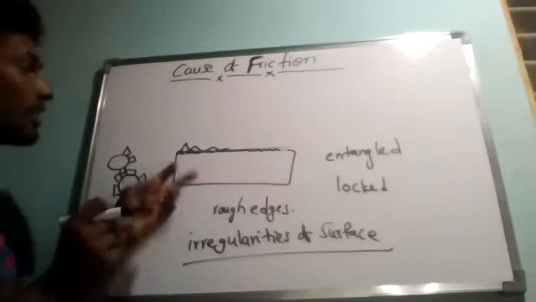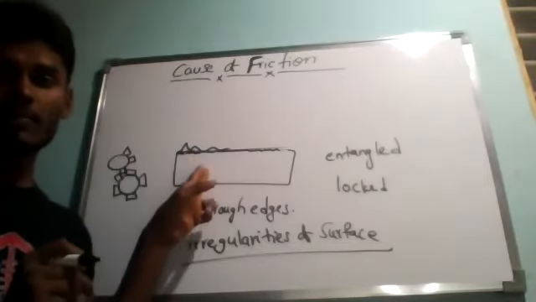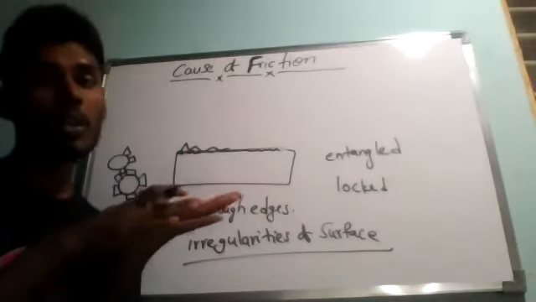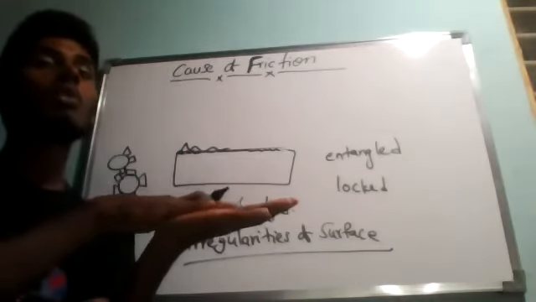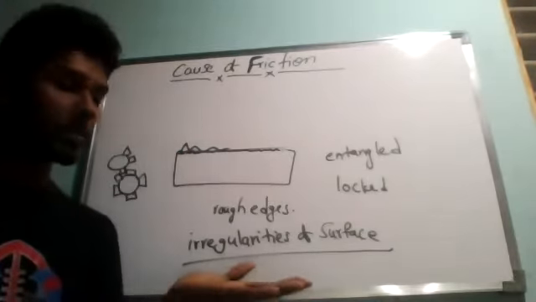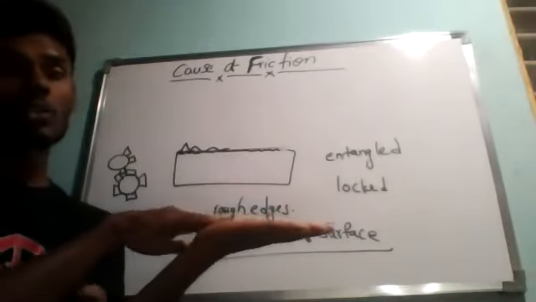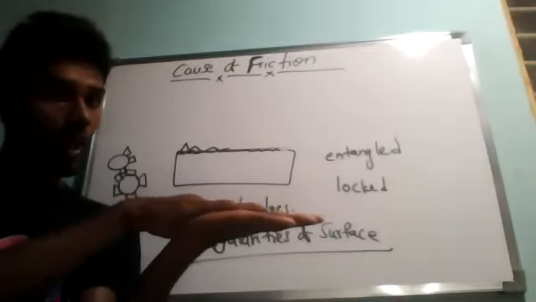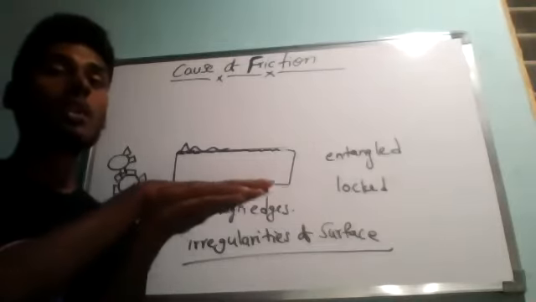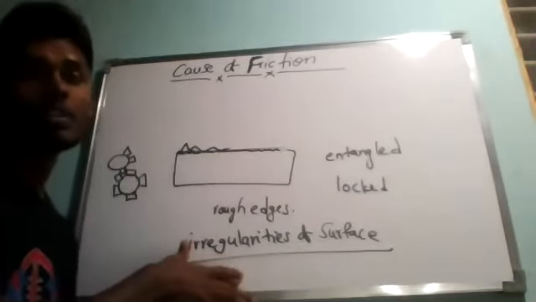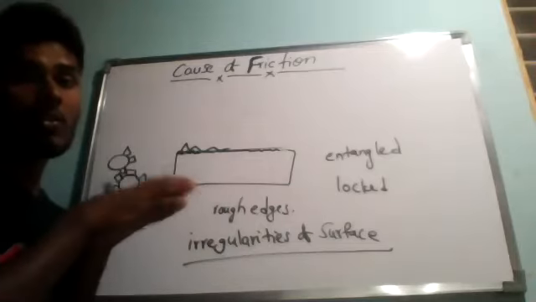Like that, if we try to move one object over another object, suppose I take my hands only. This is one hand and this is another hand. If I try to move one object over another, whatever the irregularities, whether very big or very small, hills and grooves, what is going to happen?